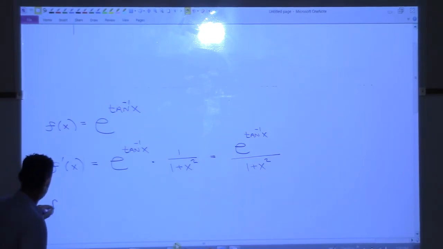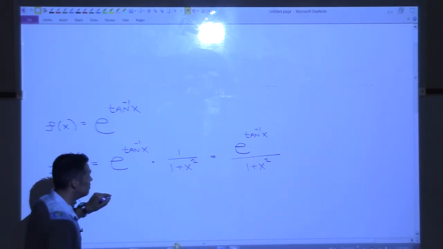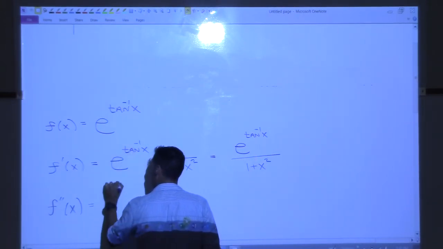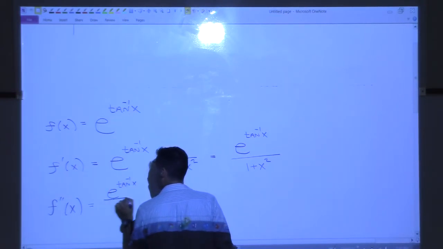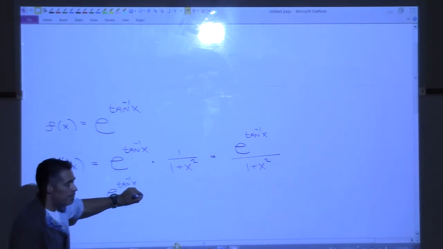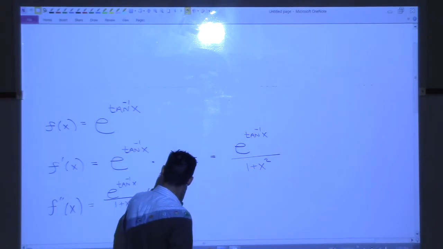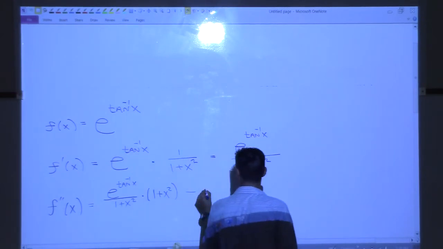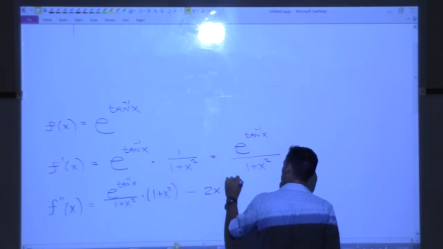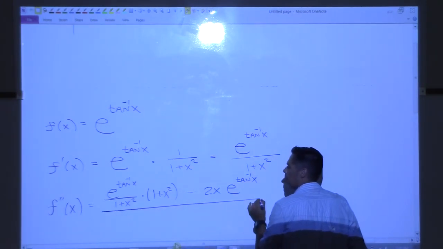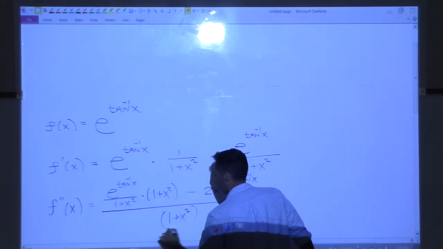Let's do the second derivative just for fun. The derivative of the top, which is e to the arctangent of x over 1 plus x squared, times the bottom, 1 plus x squared, minus the derivative of the bottom, which is 2x, times the top, all of this over the bottom squared. That is your second derivative.